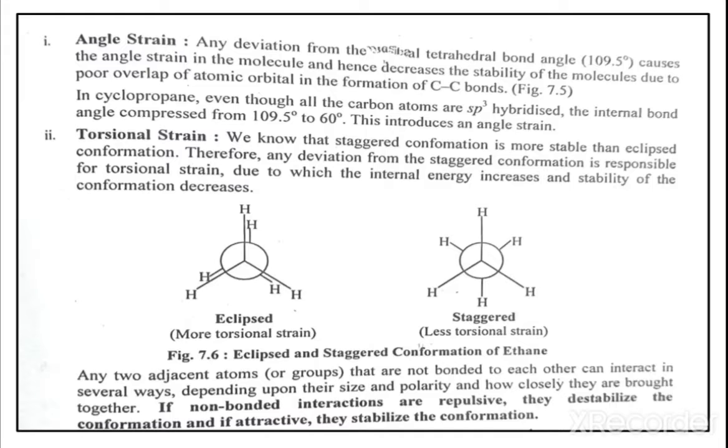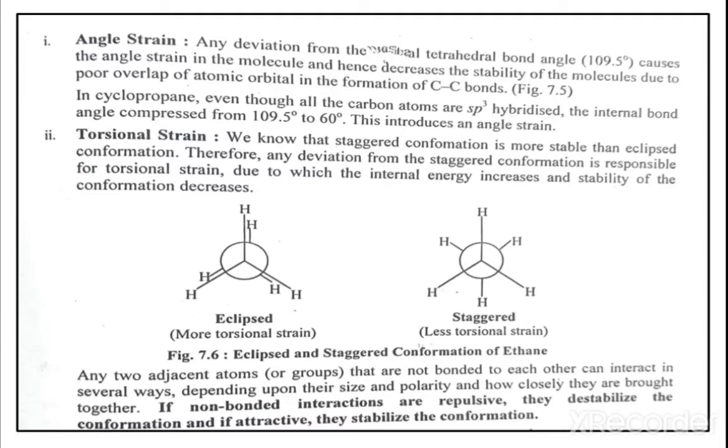In cyclopropane, for example, even though all the carbon atoms are sp3 hybridized, the internal bond angle is compressed from 109.5 degrees to 60 degrees. This introduces angle strain. Now, next point, number 2, torsional strain.